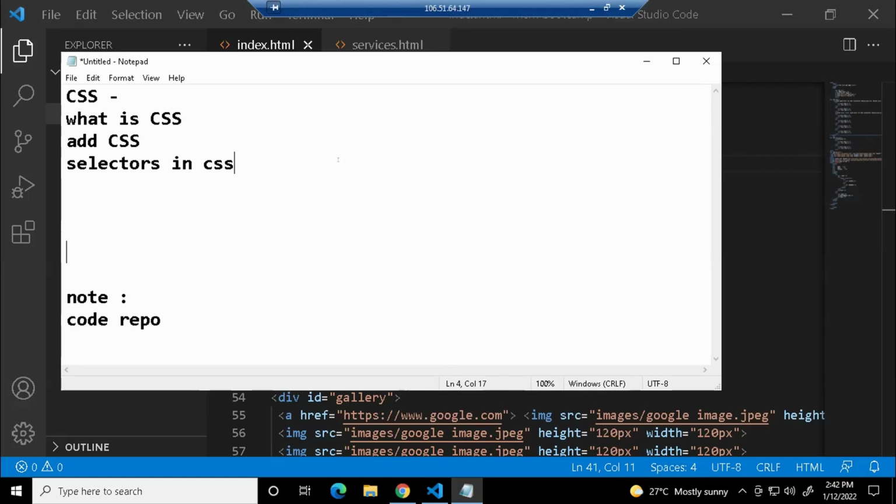Right. So yes, guys, we are going to start with CSS today. We are going to discuss what CSS is, how you add styles to your file, and what selectors are, and some basic properties related to your font and your colors. We'll also be discussing the box model. These are the things we are going to discuss with CSS. Let us see how far it can be covered today. So let us start with it.